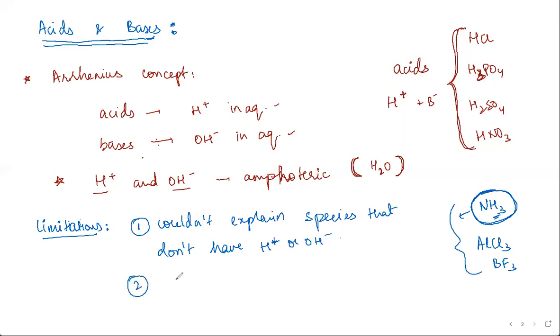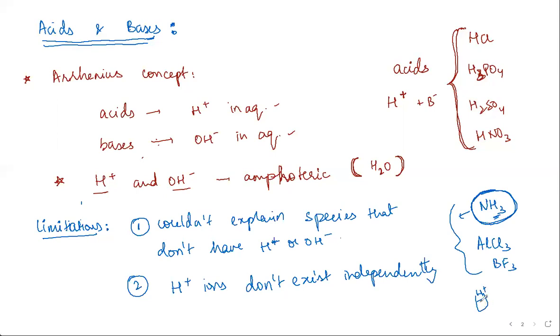The other limitation is that you can't define anything based on H plus and OH minus because you can't practically prove it. H plus ions don't exist independently. They only exist in aqueous conditions. You can't take a beaker full of H plus ions.